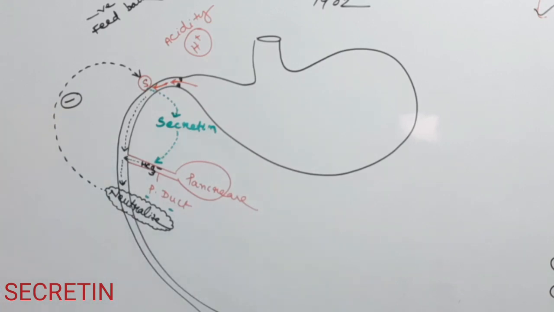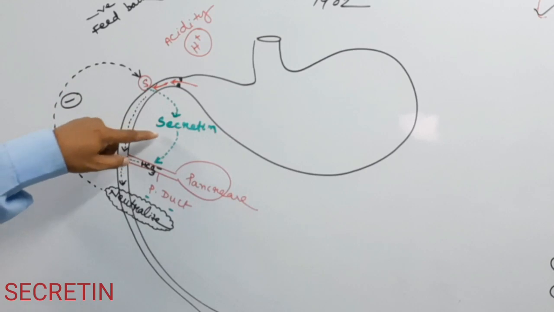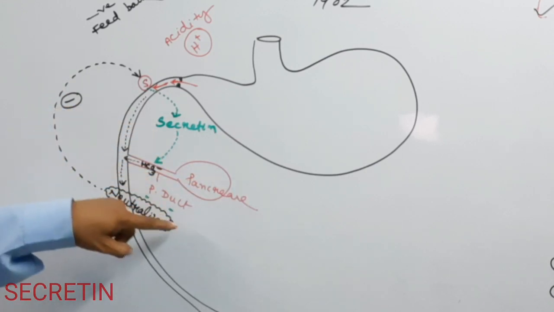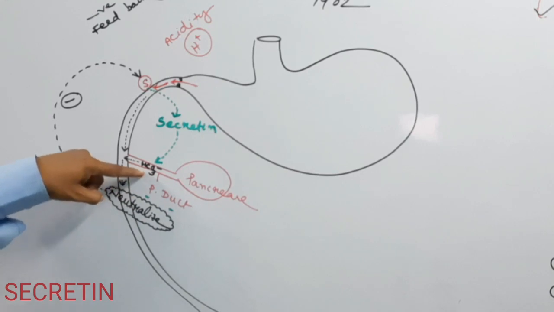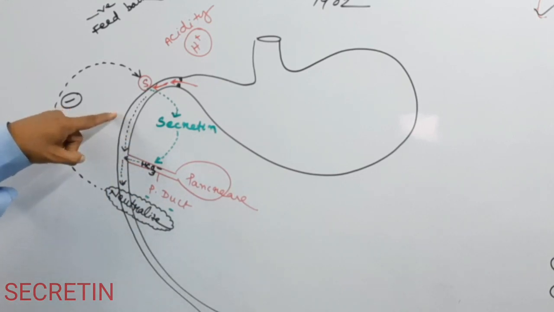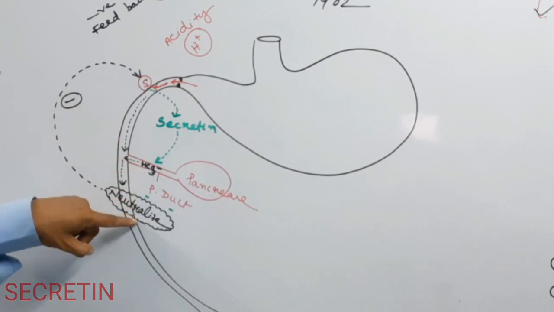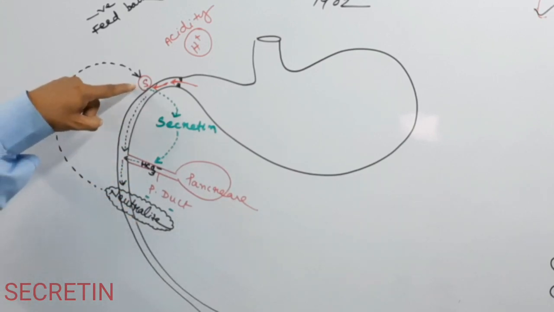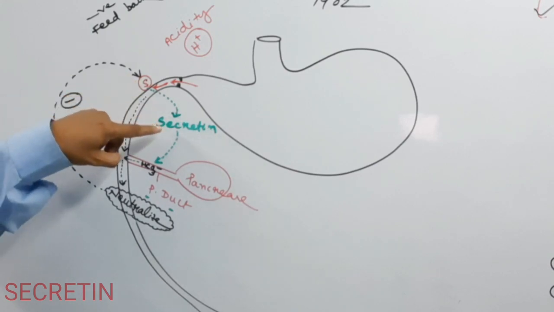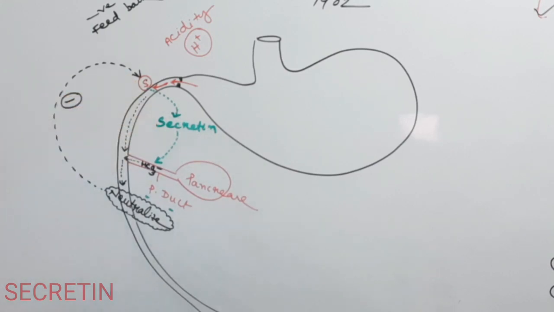So here, secretin acts on the pancreatic gland or pancreatic duct, which causes the secretion of bicarbonate. Bicarbonate neutralizes the acidic chyme, and neutralization of the acidic chyme causes the inhibition of the S cell. Inhibition of the S cell causes the inhibition of secretion of secretin.